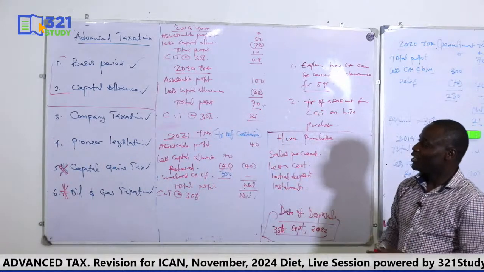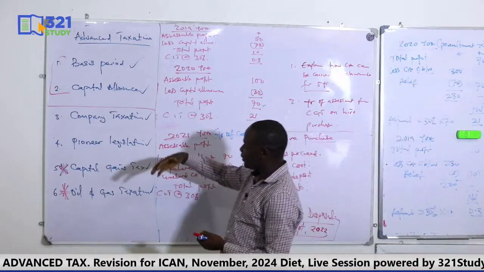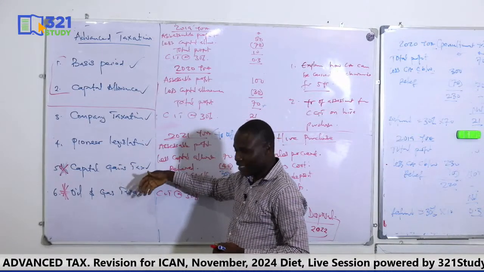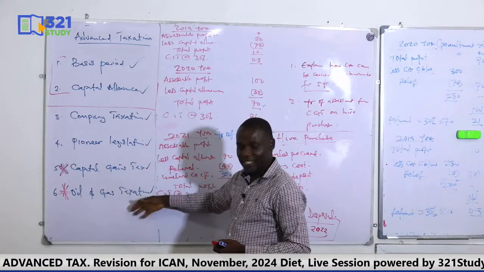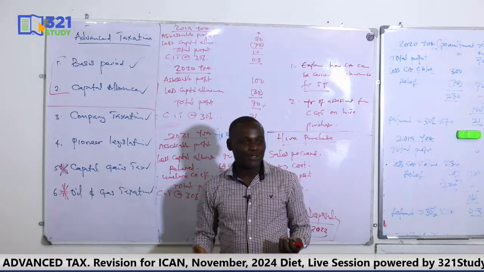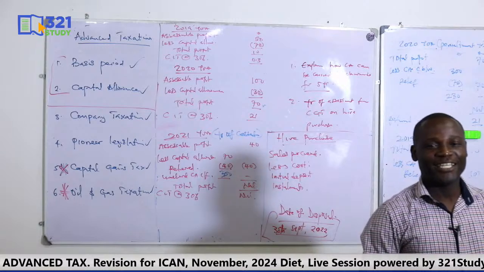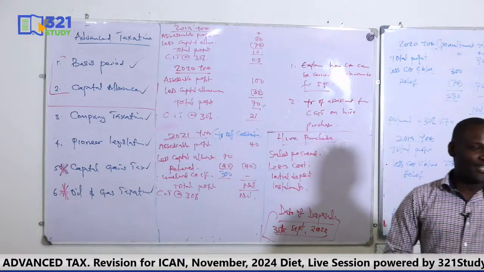Okay, so if you know this very well, your company tax, pioneer, capital gains tax, oil and gas, then there's no way you'll not be able to get more than 50. Okay, so that's just it. Any other question?